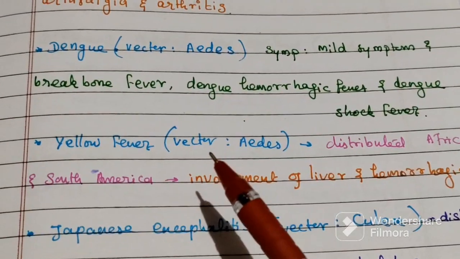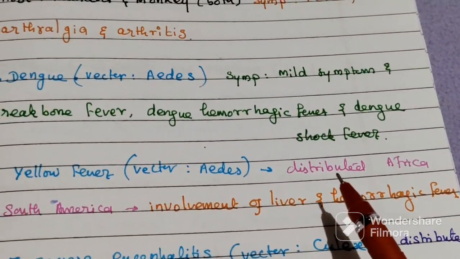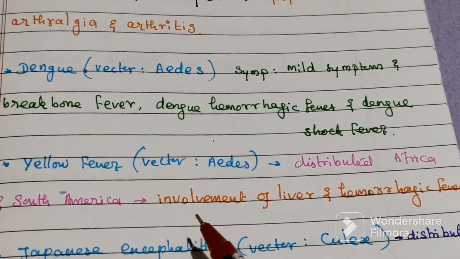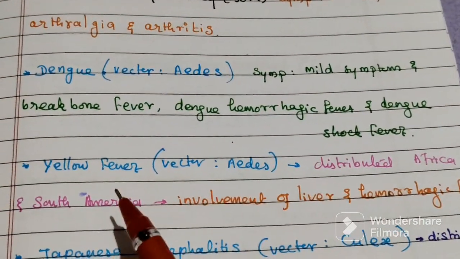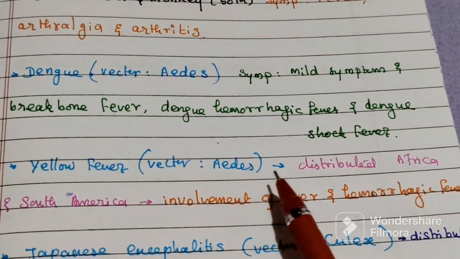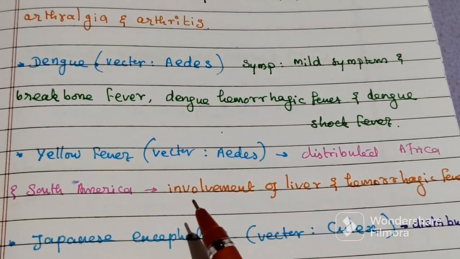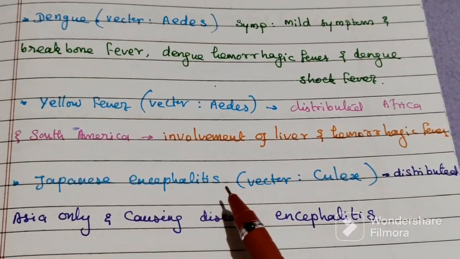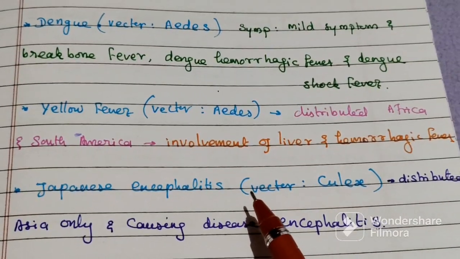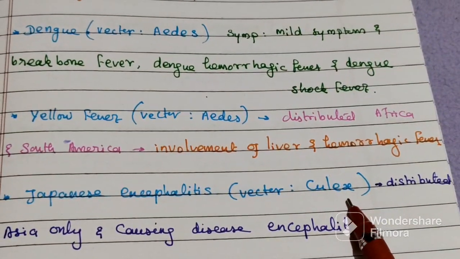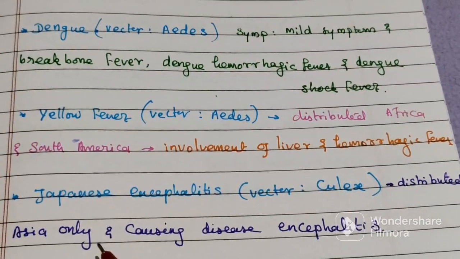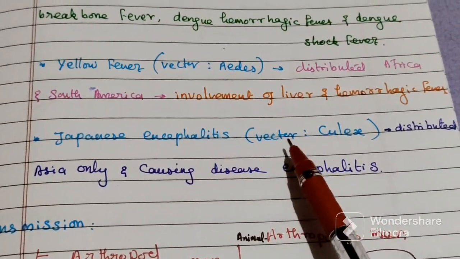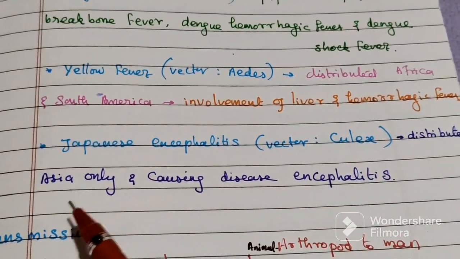Next is yellow fever. Again the vector is the Aedes mosquito. It is distributed in Africa and South America, and it mainly causes infection of the liver and hemorrhagic fever. Then Japanese encephalitis: here the vector is the Culex mosquito, mainly distributed in Asia only, and it causes encephalitis.